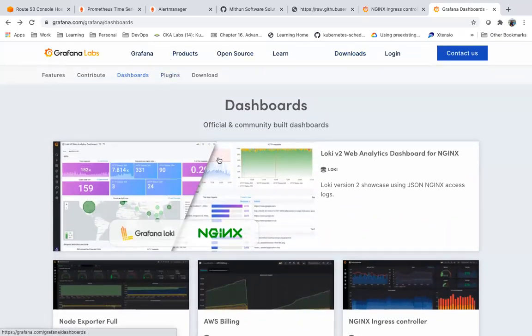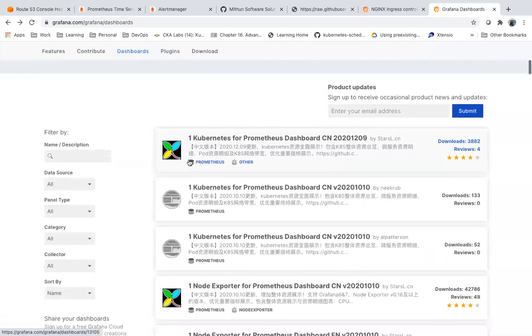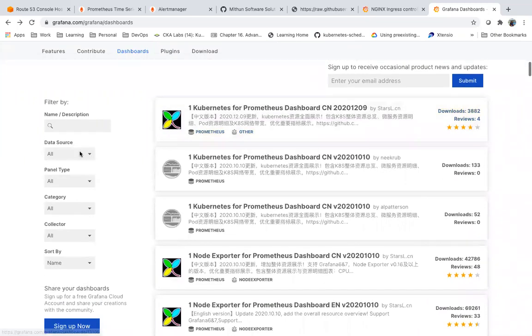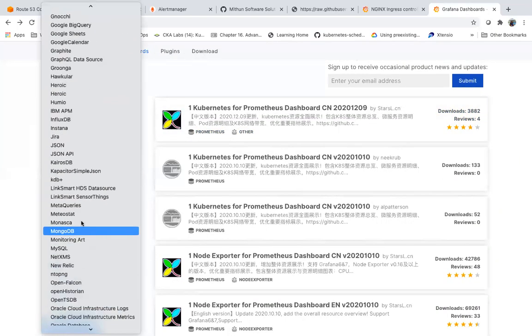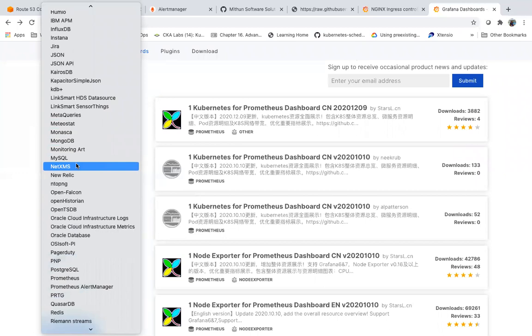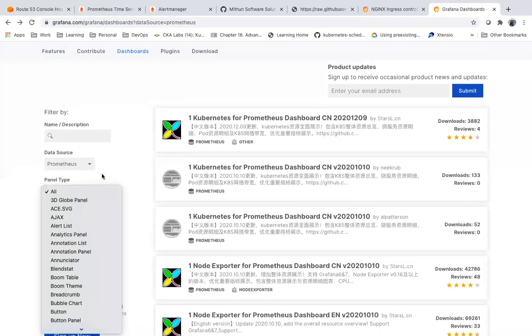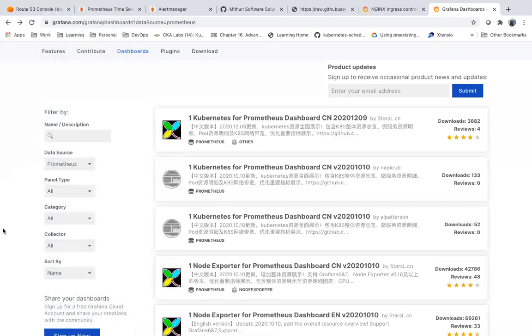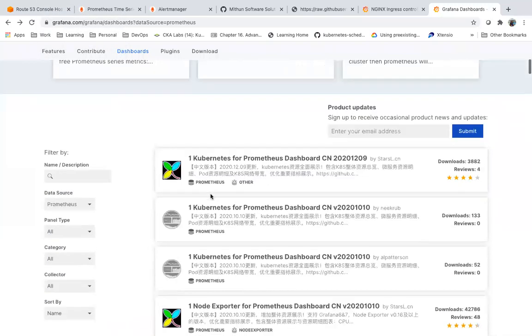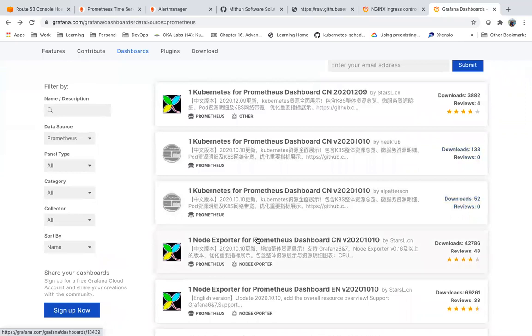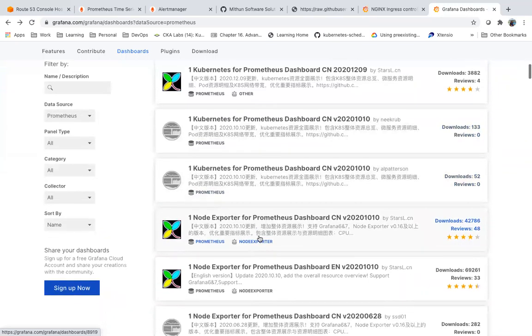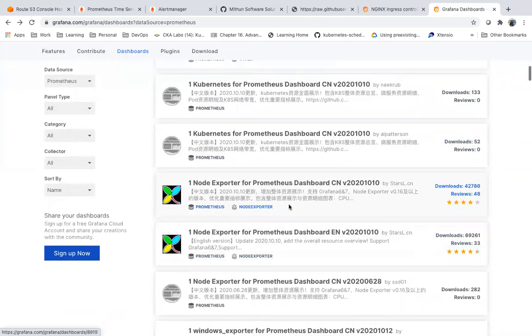So here I can search based on the data source type. Like, the data source is Prometheus, right? We can search all these things. If you see, there is a node exporter. This dashboard you can use.